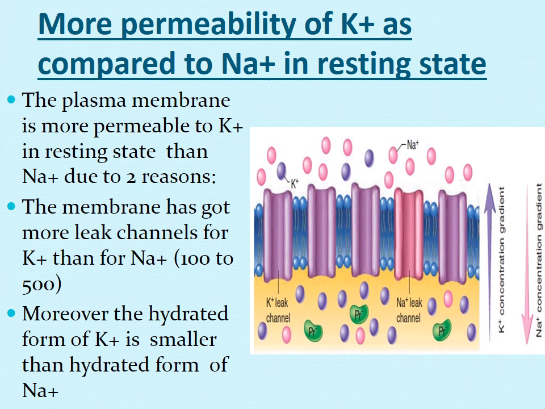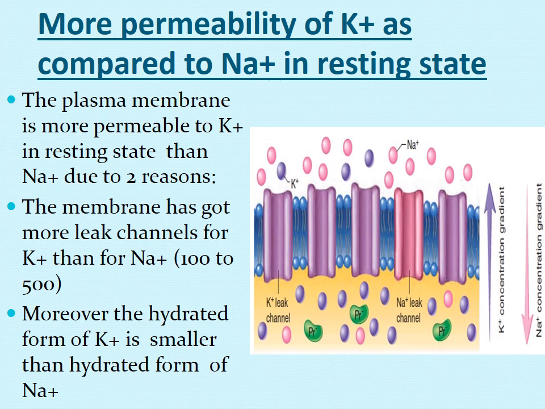Moreover, these ions exist in the body in the hydrated form; they attach water molecules all around them. Although the potassium molecular weight and size are larger, the hydrated form of potassium is smaller as compared to the hydrated form of sodium, because sodium attracts more water molecules and becomes larger in size.